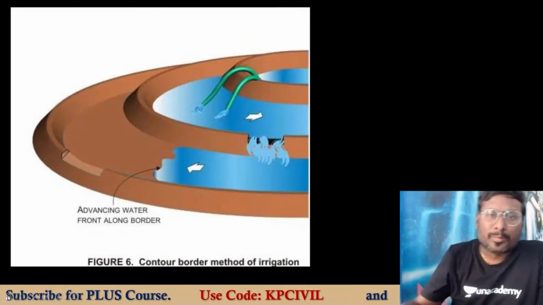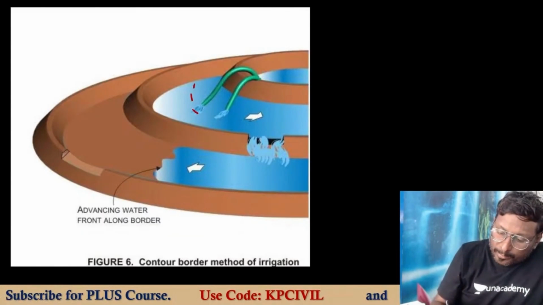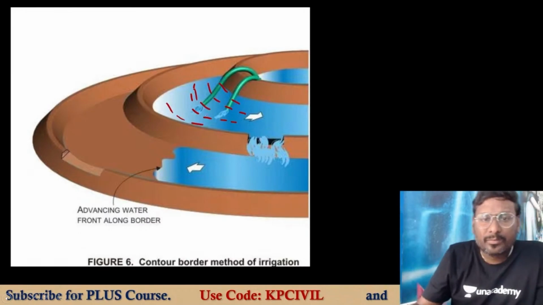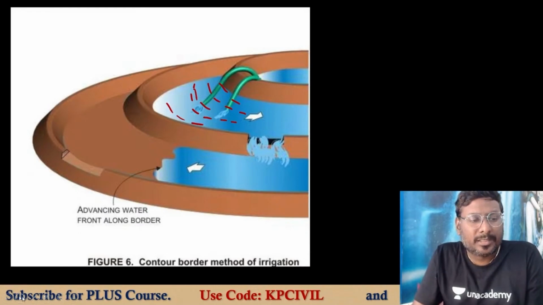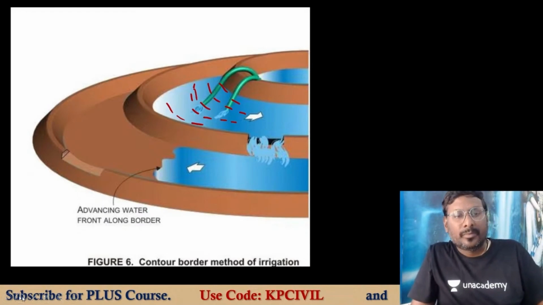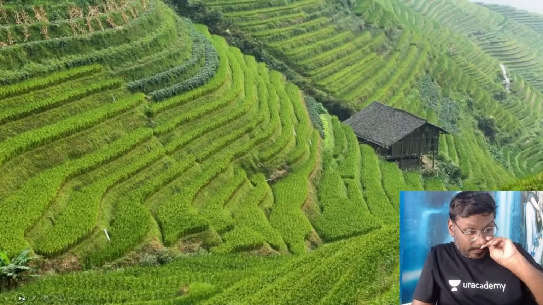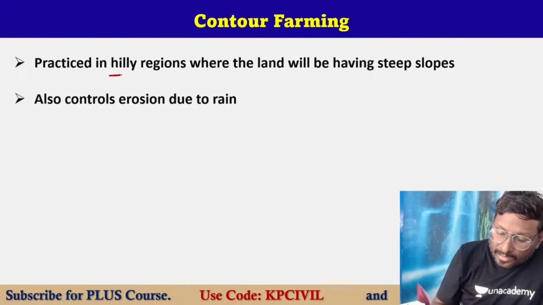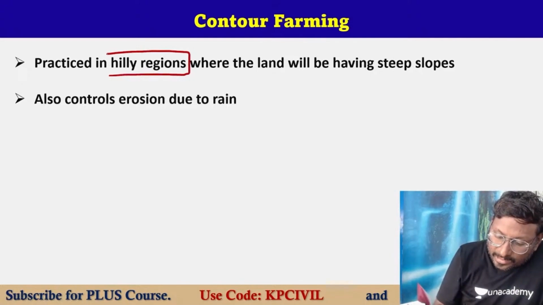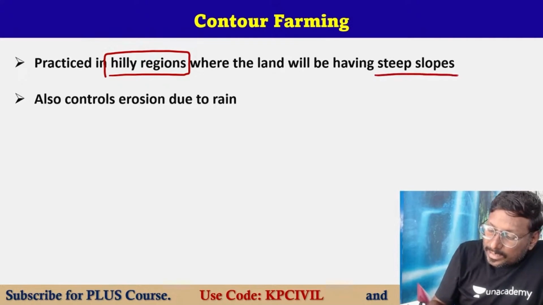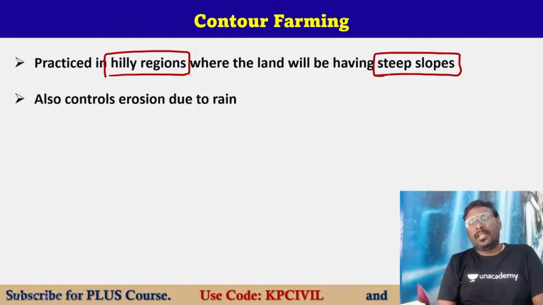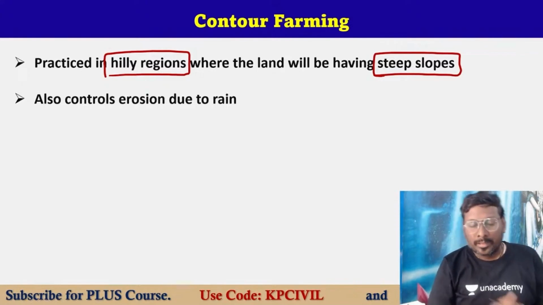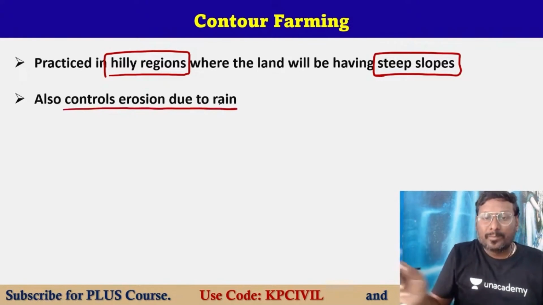The best farming method is called contour farming. Water is flowing in between the gaps, in between the contours. For hilly regions, I told you, it is the best method. Yes, in Kodaikanal also it is there, correct. It is practiced in hilly regions, on land having steep slope, and it controls erosion due to rain.